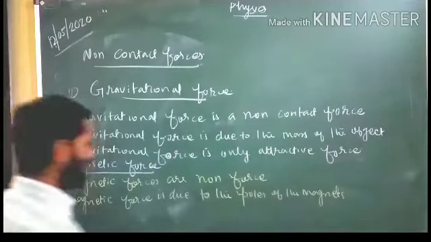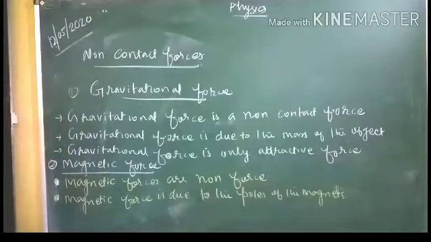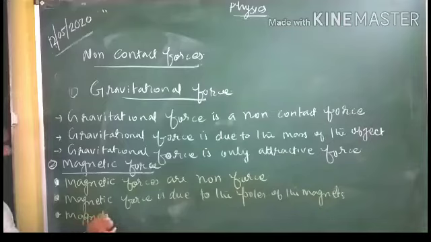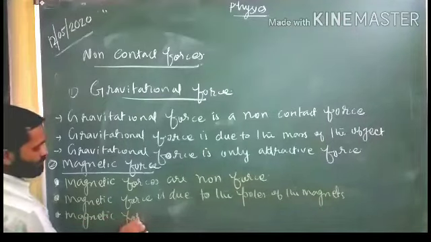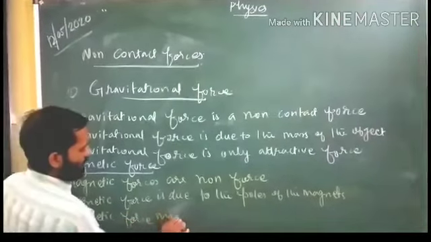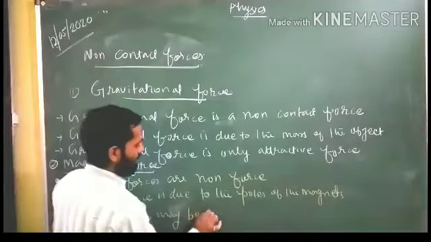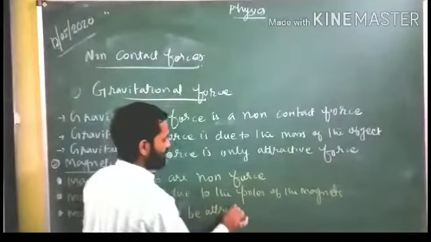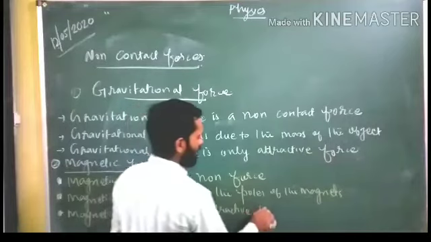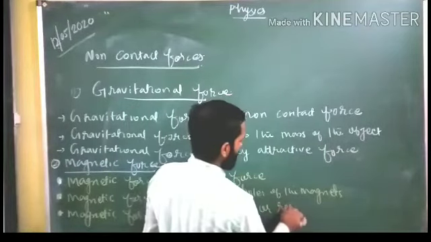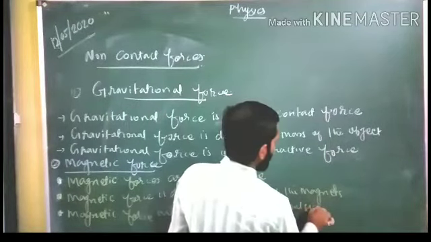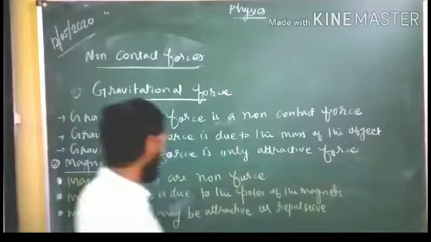And the third one: magnetic force may be attractive or repulsive.